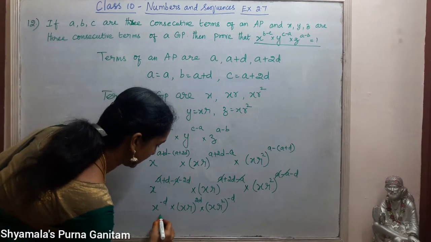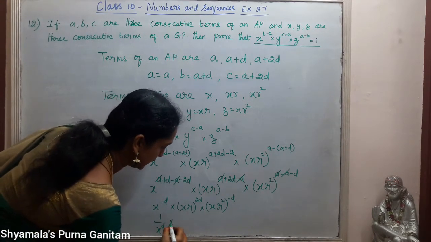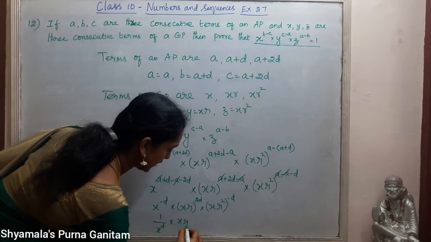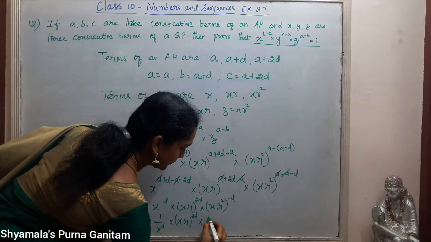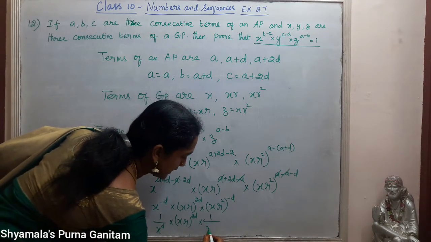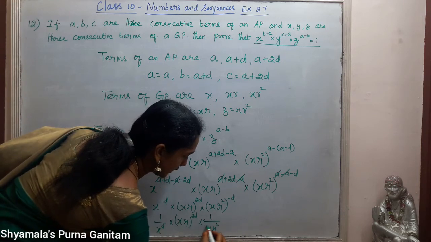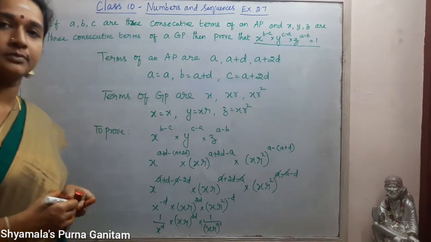So this one we can write as 1 by X power D, into XR whole power 2D, into 1 by XR squared whole power D. You can write it like this.